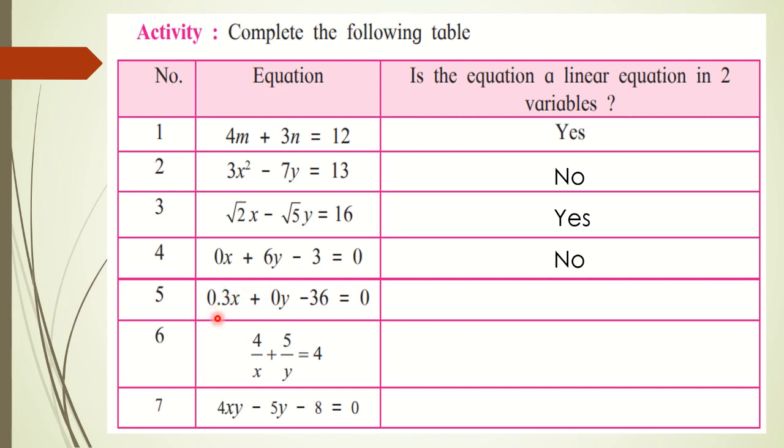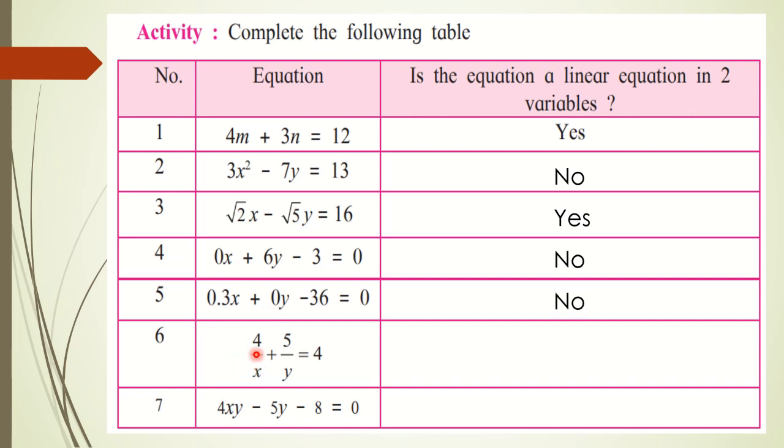Then next, 0.3x plus 0y minus 36 is equal to 0. Here also you can see that the value of b is 0, which is not allowed. 0 into y is 0. So this is not an equation in two variables. Only one variable is present. So again the answer is no.